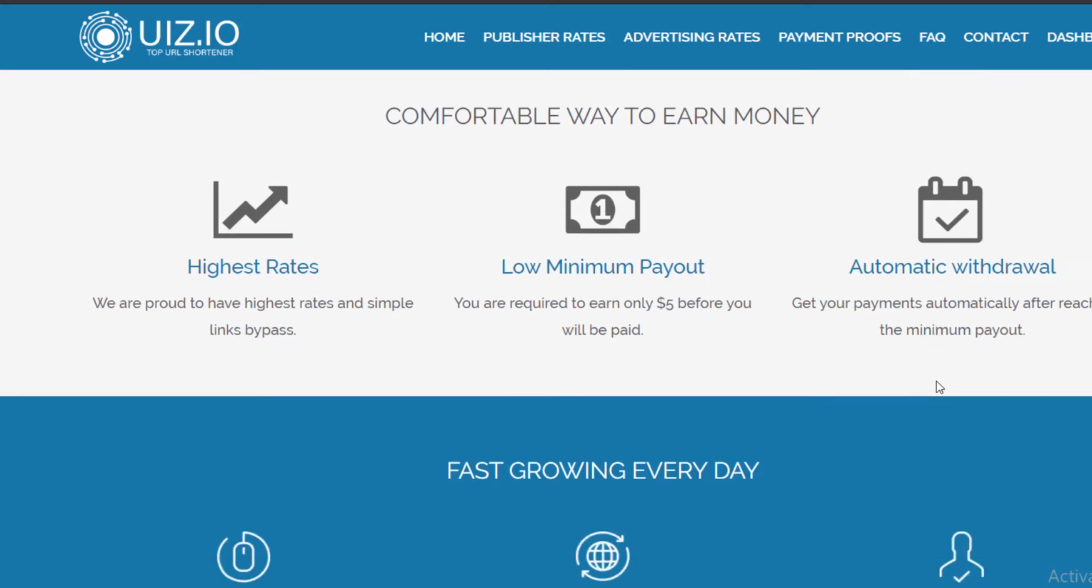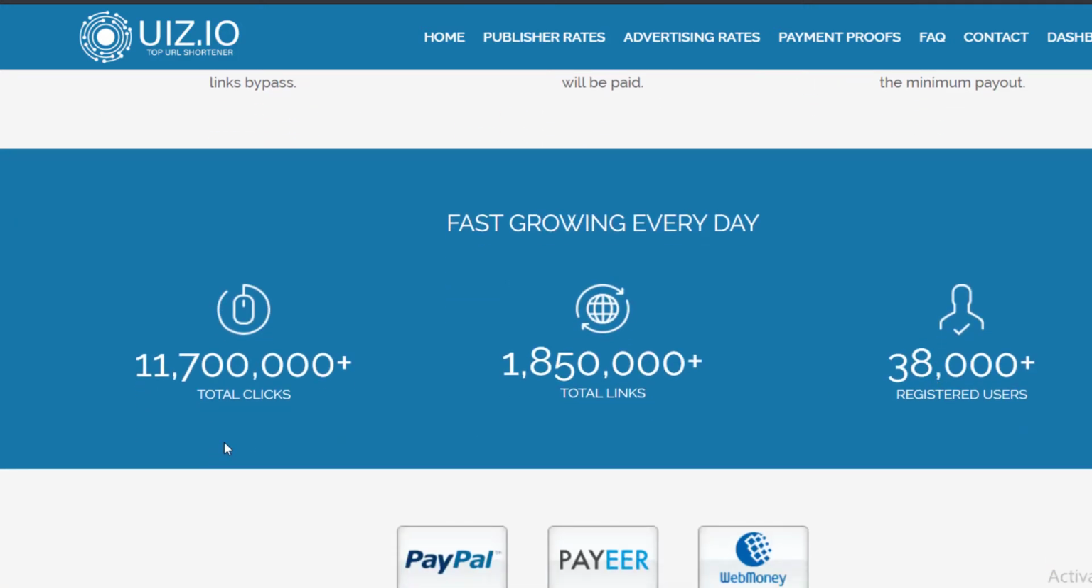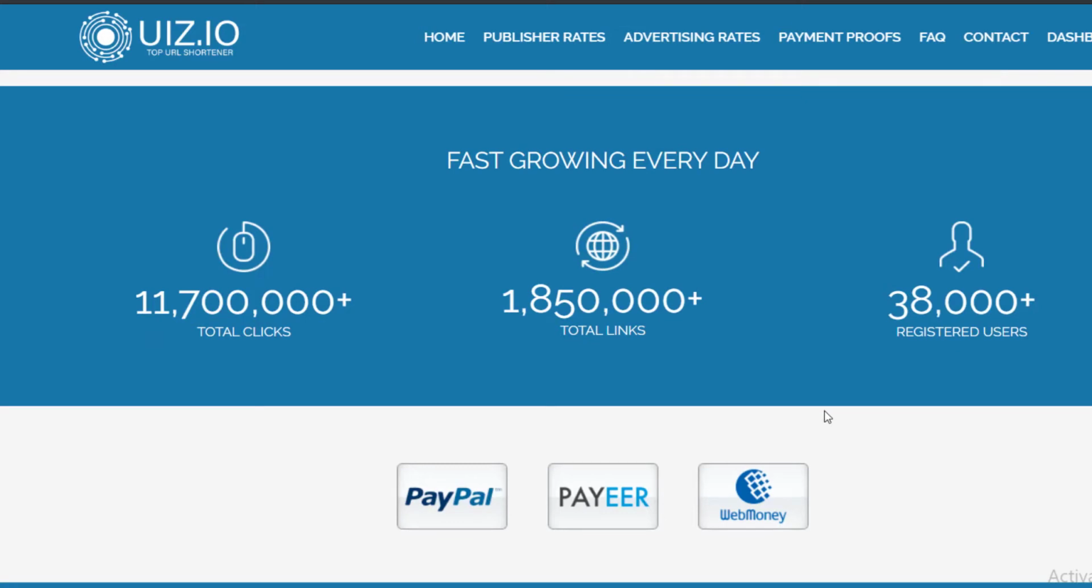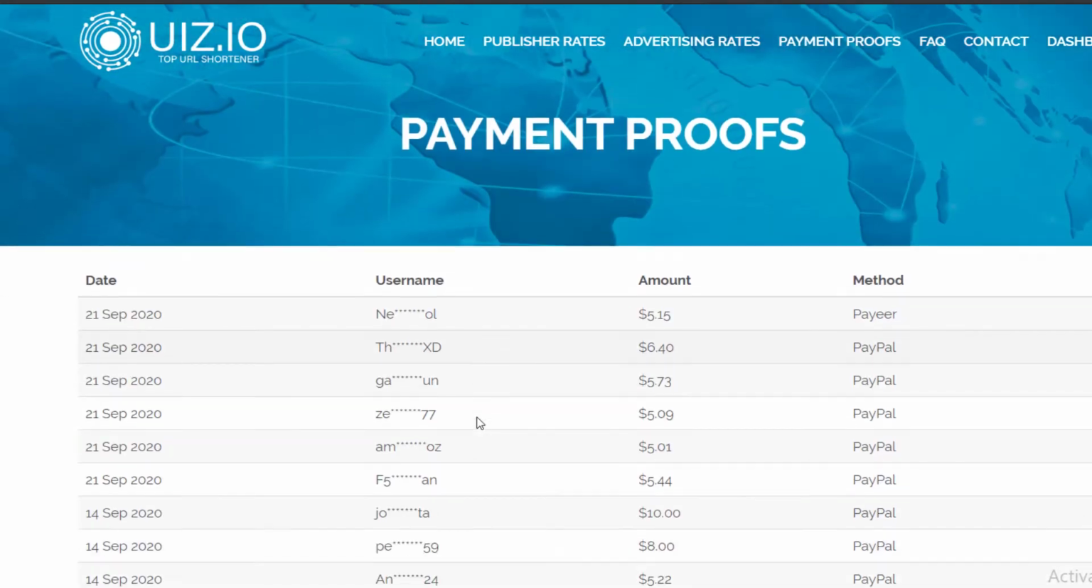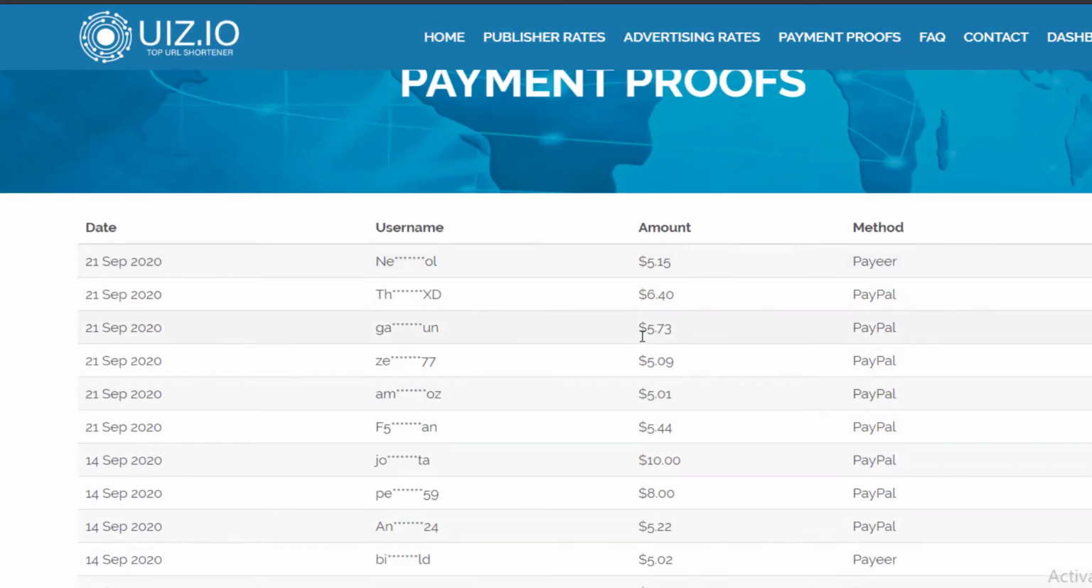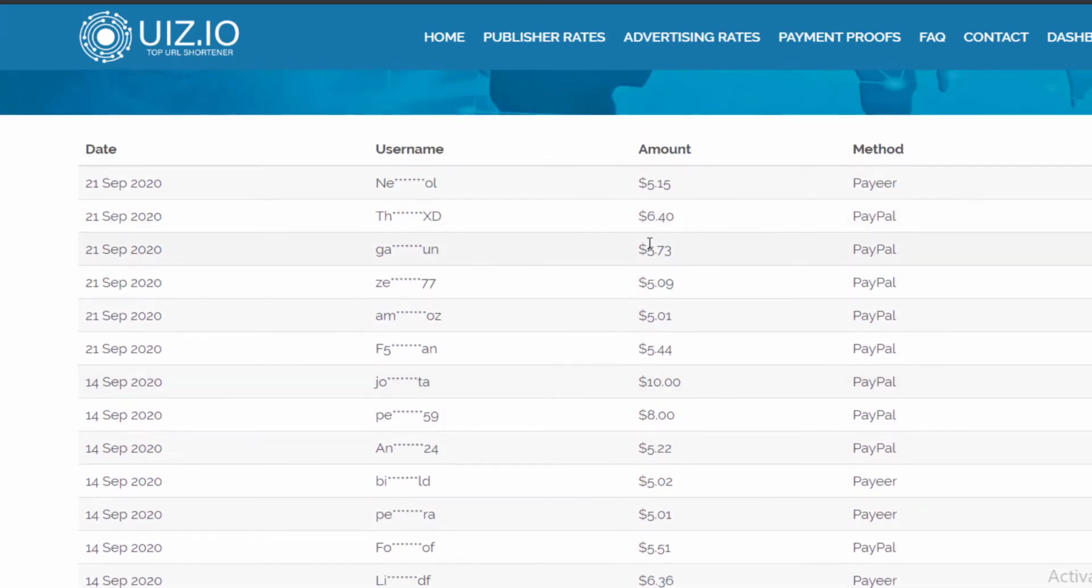They have 11 million clicks already generated with this website, and there are 1.8 million links in there, and there are already almost 40,000 people registered, and they pay through PayPal, Payeer and WebMoney. And that's about this. Let me show you payment proofs of people earning from this website. As you can see, these people are earning a minimum of $5 every single time. That's the minimum payout for each click.